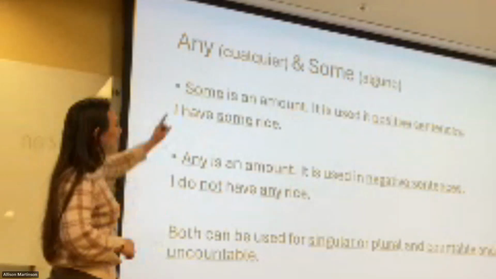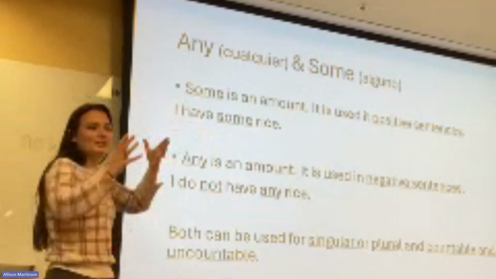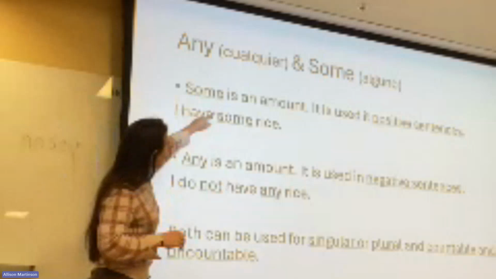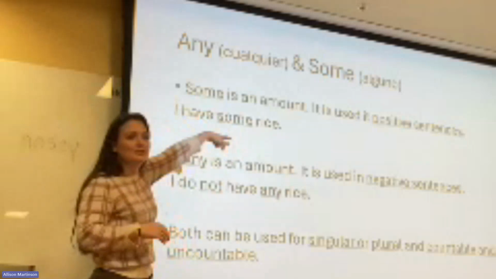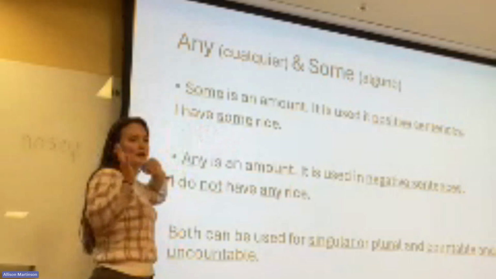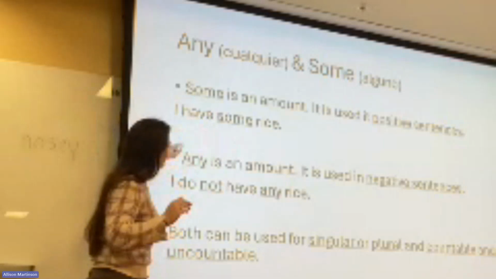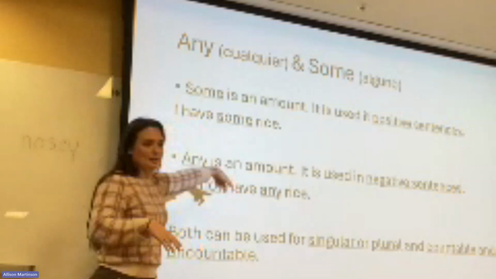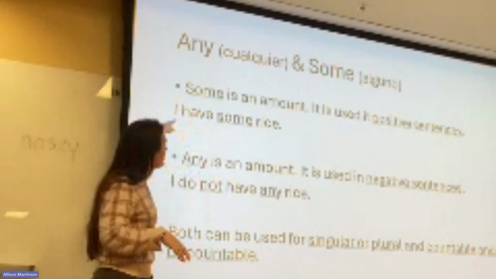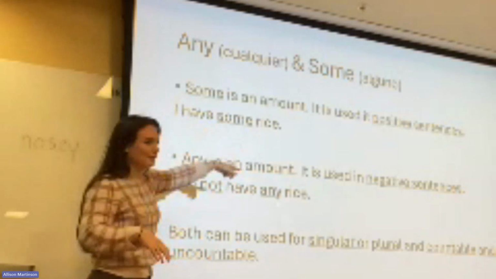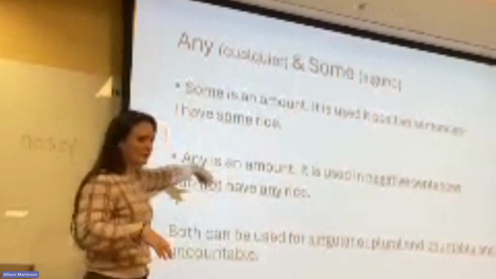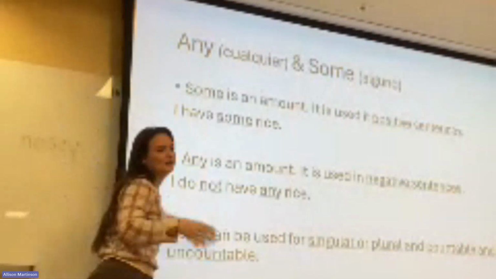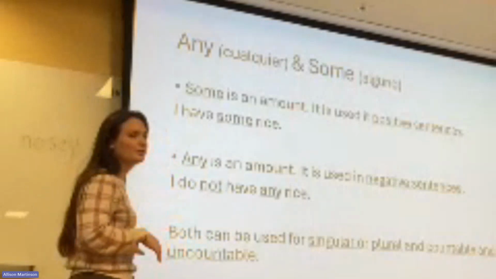And some. Last week we talked about some. It's kind of the middle amount, not specific, right? So some we can use in positive sentences. Okay? So I have some rice. And then if we want to say the same thing, but we don't have rice, we use any instead of some. Okay? So some is positive, any is negative. So I don't have any rice. Okay? And with these, it doesn't matter about singular, plural, countable, or uncountable. We can use it for all of them.